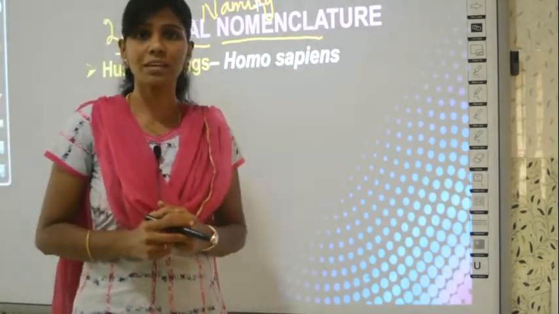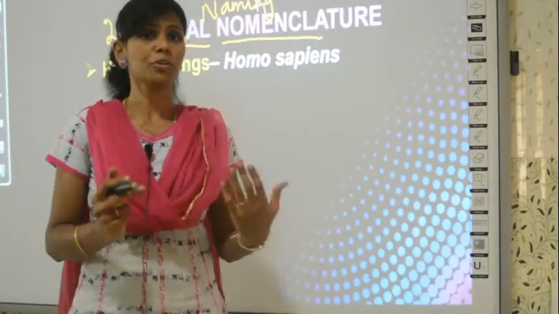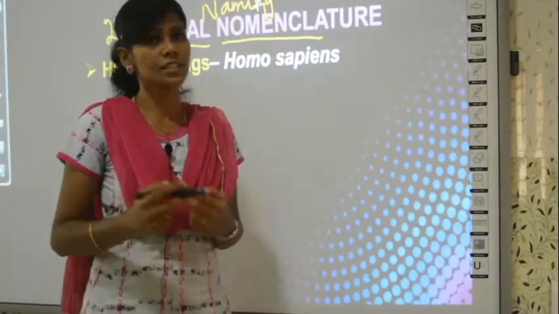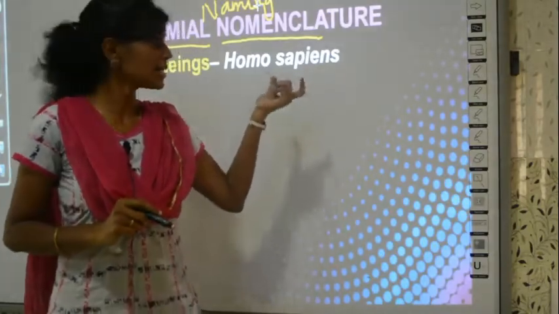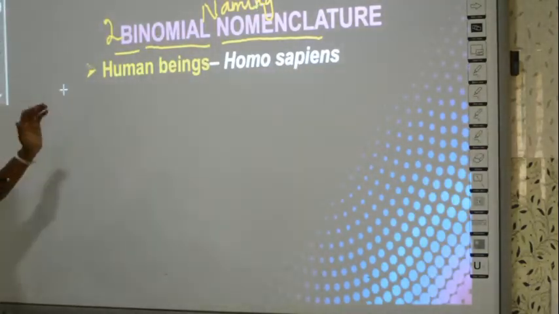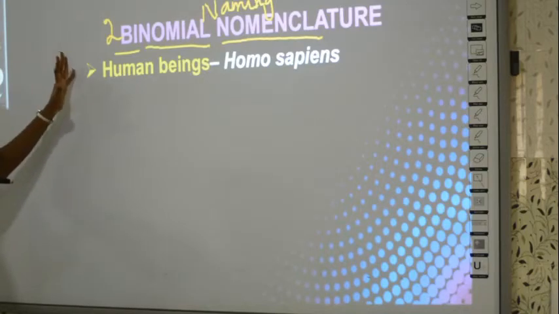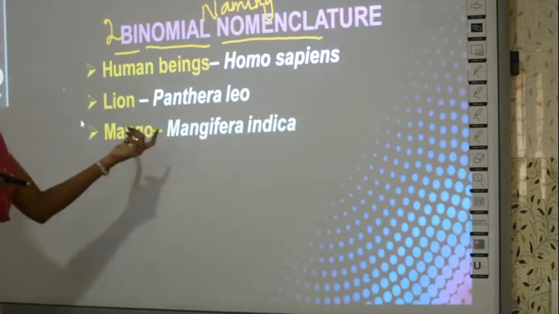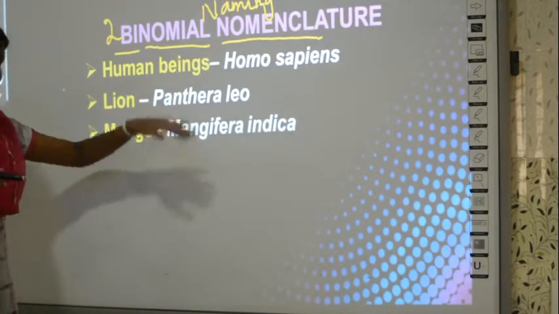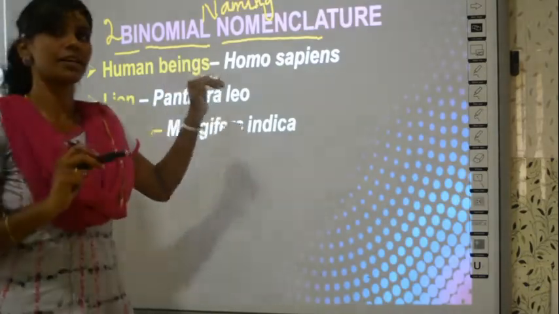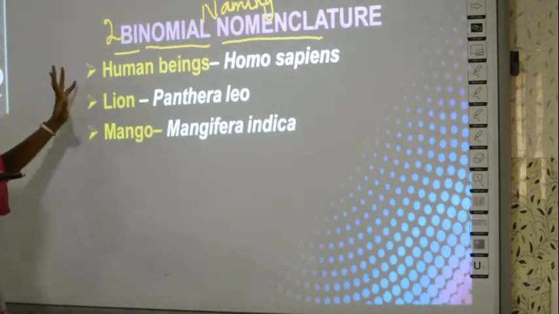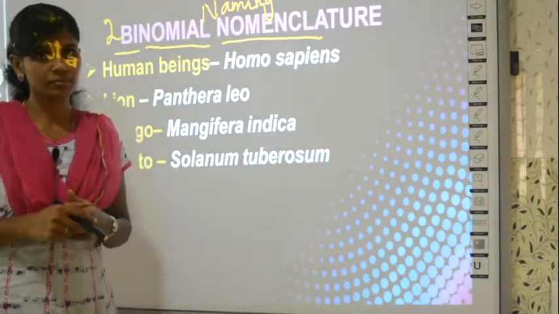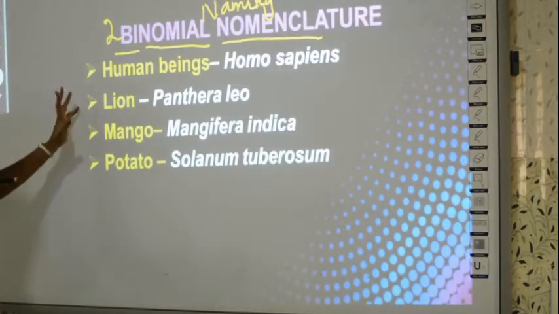So how was a human being addressed? Not like Admi or human being, he is addressed as Homo sapiens. So whenever scientists want to discuss human beings, they will use the word Homo sapiens and not human being. Similarly, you will have names for the 4 examples given in your textbook. For lion it is Panthera leo, and for mango it is Mangifera indica. These names all you are expected to memorize. So study and write and see the names until it registers in your mind. So potato is called Solanum tuberosum. Okay, so repeat the terms again and again until you learn these words.